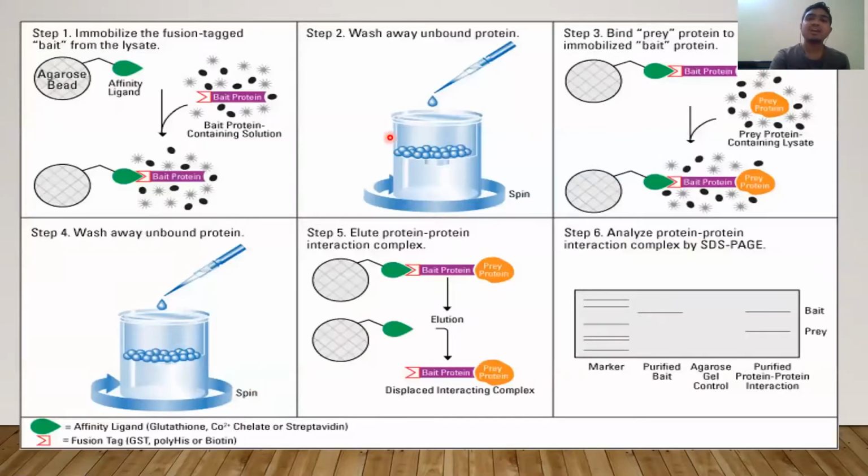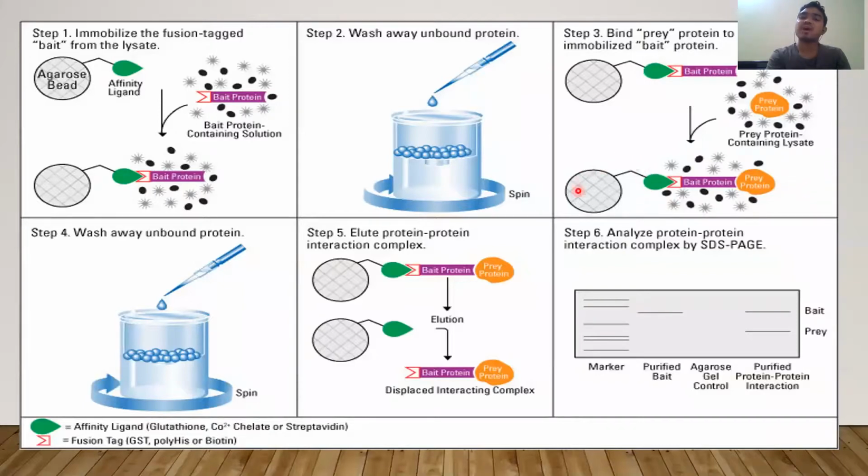So this is the complete process, a visual of all this process. This is the affinity ligand, this is the bait protein. I have to ligate the bait protein to it. The bait protein is ligated, unbound protein is washed away, then it binds with the prey protein. This is the prey protein, this is the bait protein. I am going to check whether the bait protein and prey protein are interacting or not.